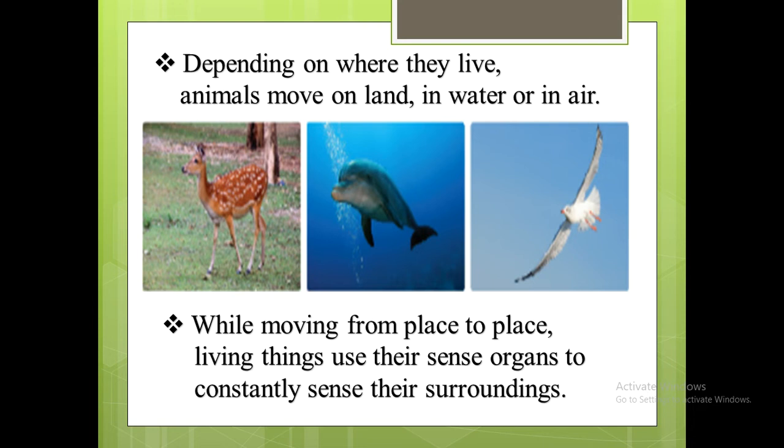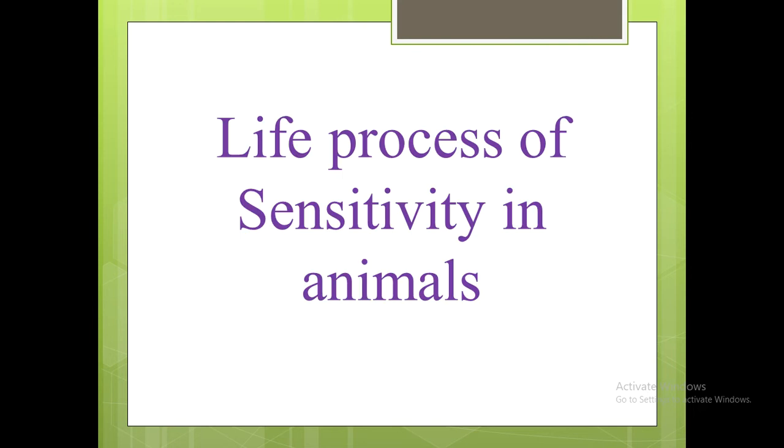Children, what is meant by sense organs? What are the 5 sense organs we have? The 5 sense organs are eyes, nose, tongue, ears and skin. So now we are going to see about the life process of sensitivity in animals.